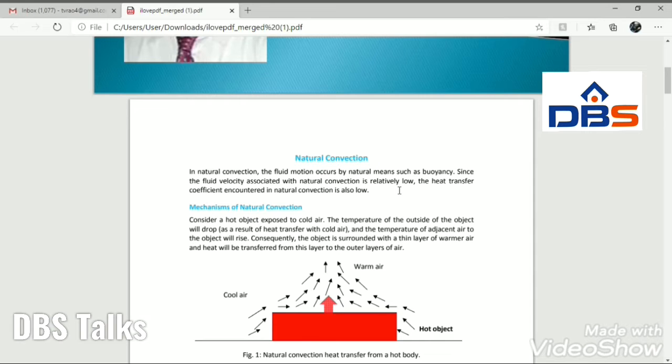Why? Because the heat transfer coefficient in natural convection is very low. Since the heat transfer coefficient is very low, we can transfer only a small amount of heat.